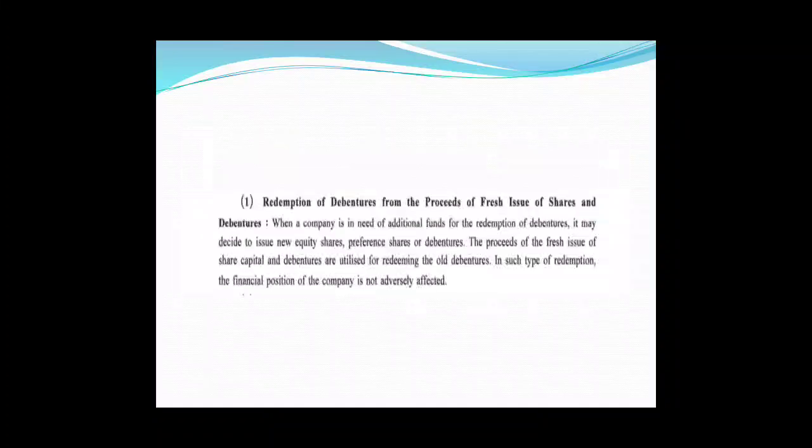Very simple. On one hand issue new debentures or shares, and on the other hand redeem the old debentures. In such type of redemption, the financial position of the company is not adversely affected because the company is getting money out of the fresh issue and paying to the old one. So the financial position remains unchanged. It is not adversely affected.